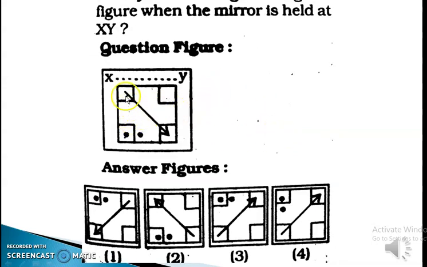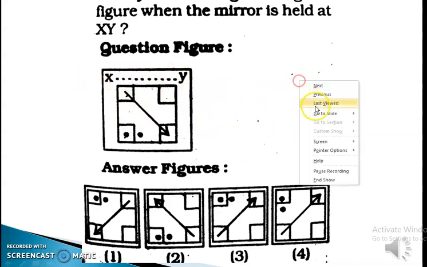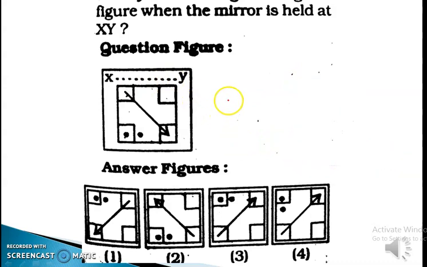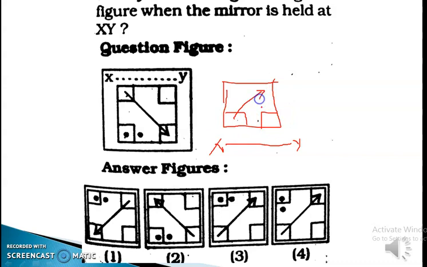to find out the mirror image of this picture, but in this case the mirror is here. So the mirror image will be formed like this. Here is the mirror x, y. जो चीज पास में है उसका इमेज पास में बनेगा और जो चीज दूर में है उसका इमेज दूर में बनेगा. So like this, but the arrow will be now in this direction because it is in this direction. The mirror image will be in this direction.